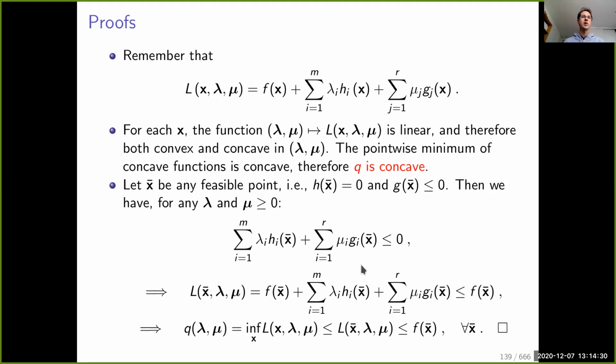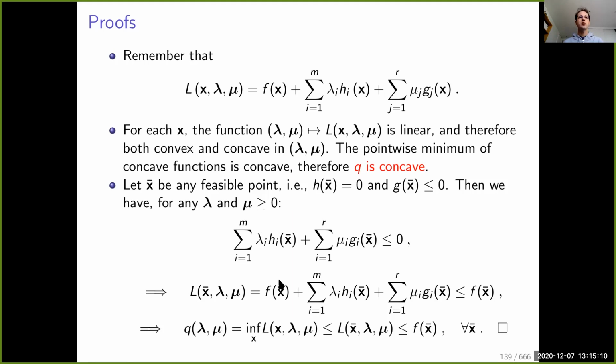So why is that? And here you will see why we have chosen mu to be a non-negative quantity. If you consider the part of the Lagrangian which is the weighted sum of the constraints, the first term here is equal to 0 because h_i of x bar is equal to 0. The second one is also non-positive because mu is non-negative and g_i of x bar is non-positive. And this is the reason why there is a constraint on mu_i to be non-negative, because we want this quantity here to be non-positive.